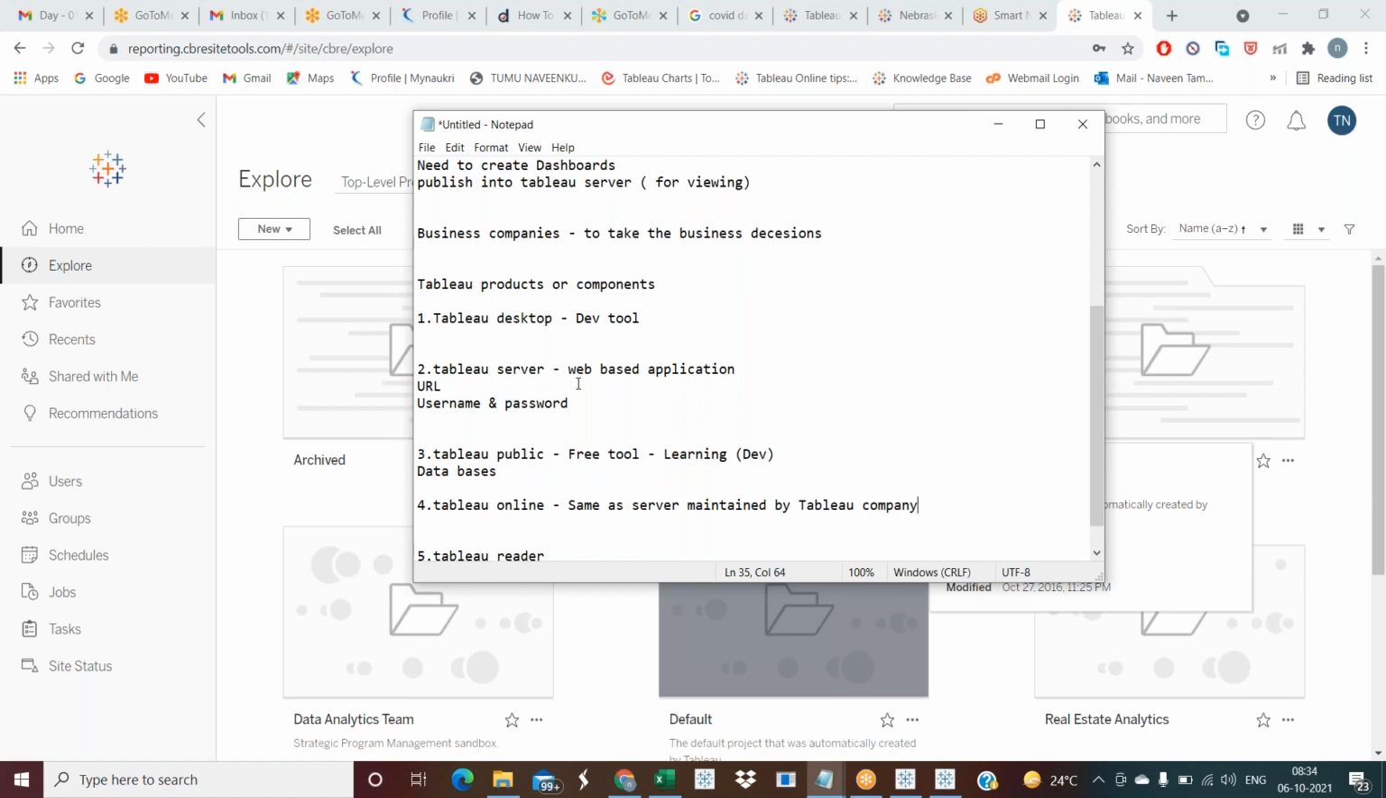Tableau server maintenance. So what is this maintenance? What is this thing? I didn't understand. Someone asked me, what does this mean? Suppose you have a server. Sometimes the server will be down, sometimes the server will not be responding. So there are a lot of issues we are facing.